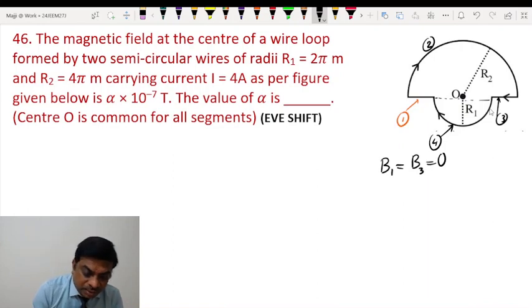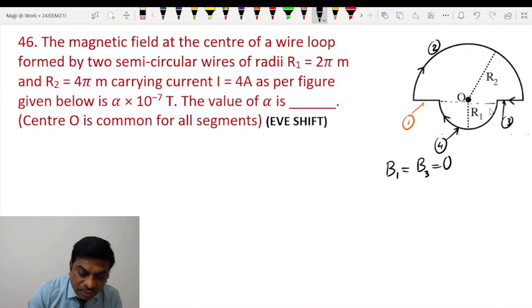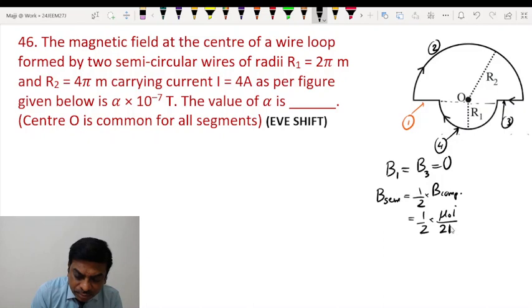So we should be concerned only with the magnetic field due to these two semicircular wires, that is wire 2 and wire 4. The magnetic field due to a semicircular wire will be half into the magnetic field due to a complete coil, and the magnetic field due to a complete coil is mu 0 I by 2R. This is the formula students.